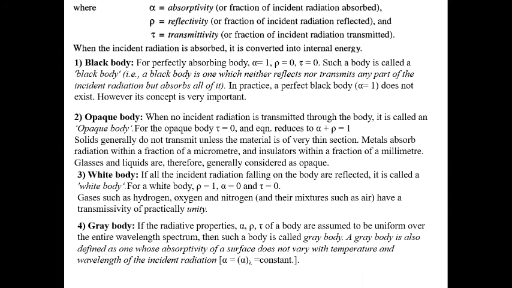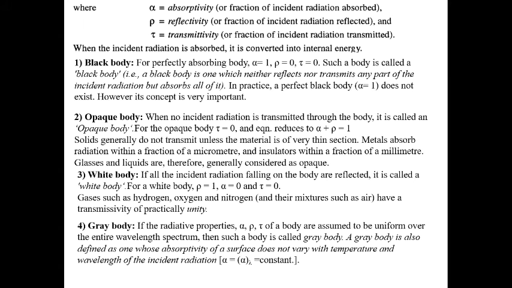Now, when the incident radiation is absorbed, it is converted into internal energy. Depending upon the alpha, rho, tau values, there will be different kinds of bodies. The first one is the black body. A black body is considered a perfect absorbing body. If it is perfect, whatever is incident upon the surface is totally absorbed. There is no reflection and no transmission. So alpha equals 1, rho equals 0, and tau equals 0. Black body means it neither reflects nor transmits any part of the incident radiation but absorbs all of it. In practice, a perfect black body does not exist. However, its concept is very important.